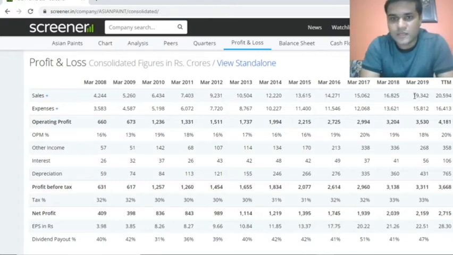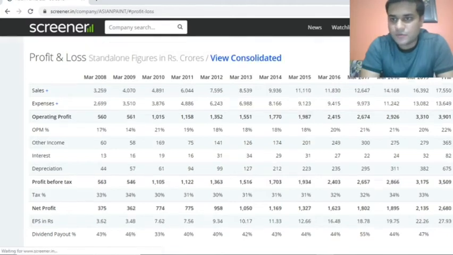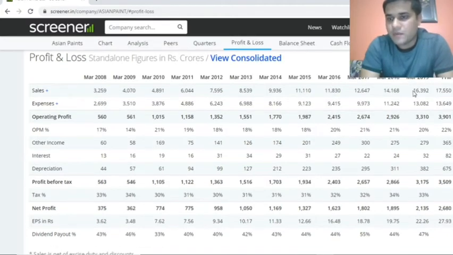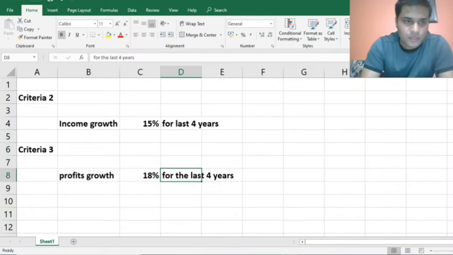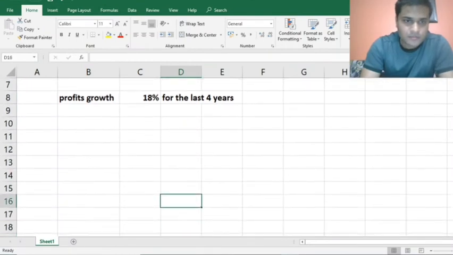Now we'll just look at this. The March figures here are in crores. We should look at standalone. Okay, cool. Now the March 19 figure is 16,392.